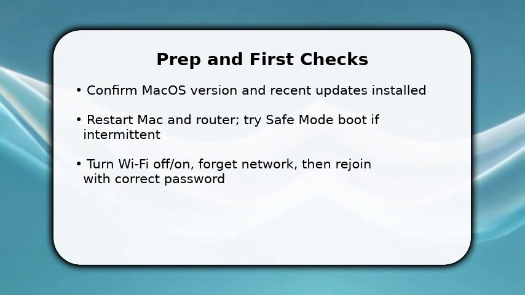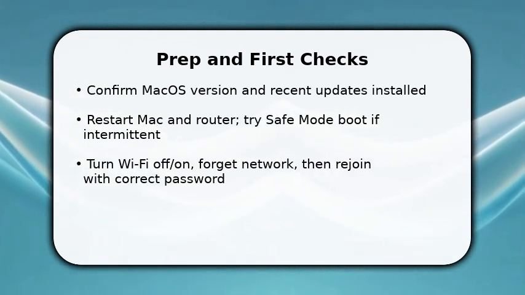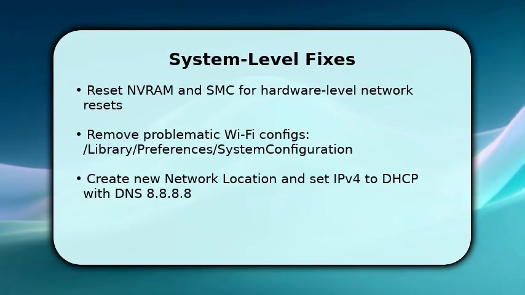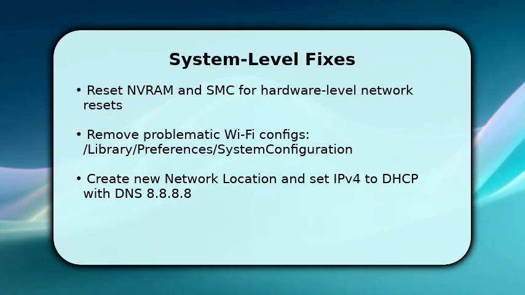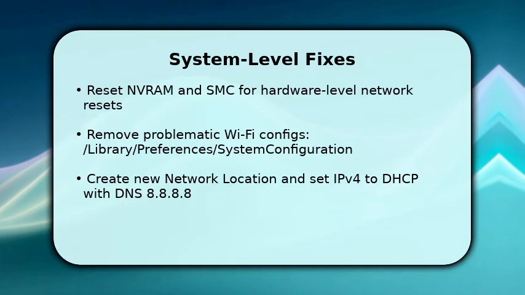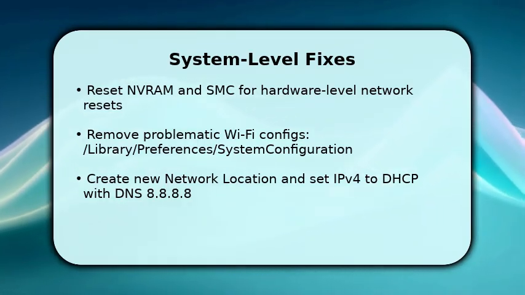Next, you perform deeper system fixes. Reset NVRAM and the SMC to clear low-level network state. This often resolves hardware radio problems. Then, in Finder, remove the network plist files from /Library/Preferences/SystemConfiguration and reboot. macOS will recreate clean configurations.